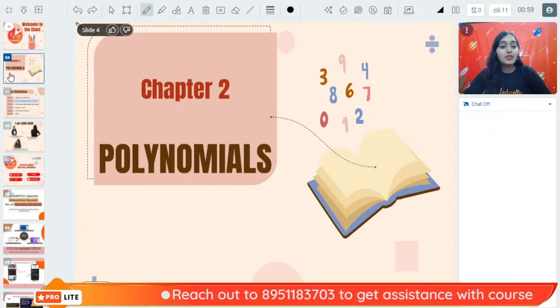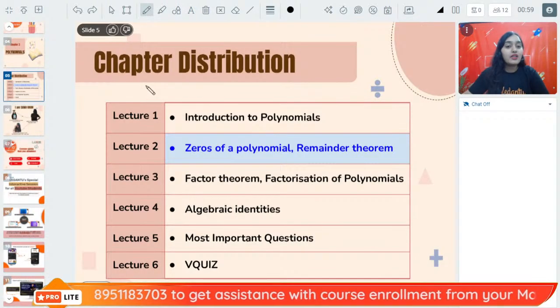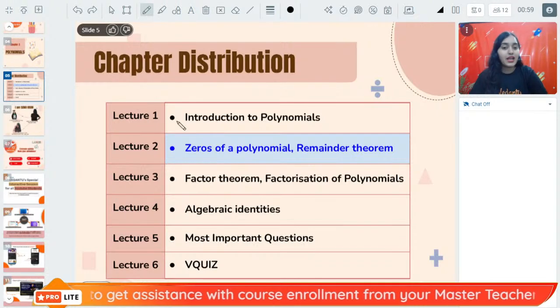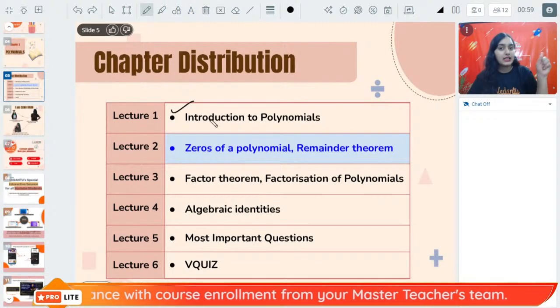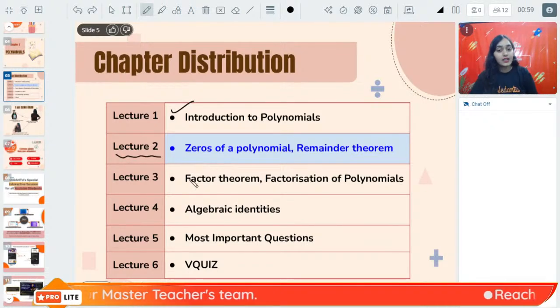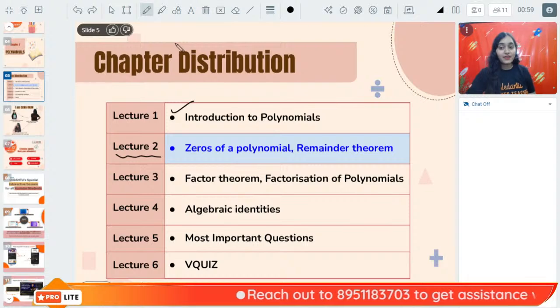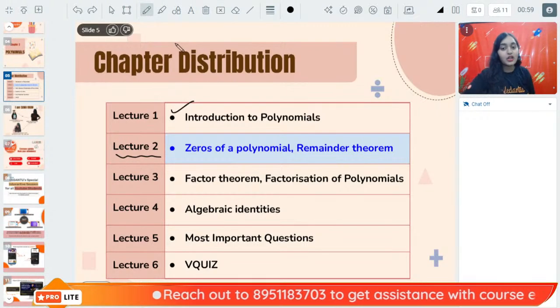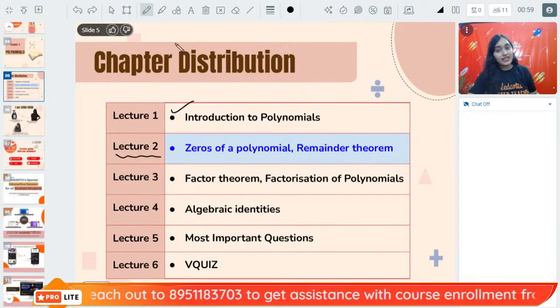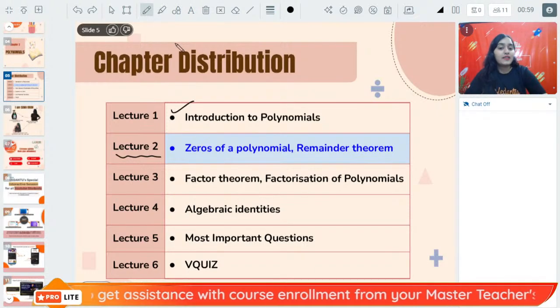Welcome to chapter number 2, Polynomials, lecture number 2. We have already started the discussion of this chapter and seen the introduction of polynomials in the last lecture. In today's class, we will be learning about zeros of a polynomial and the remainder theorem. Call all your friends. We are going to have a super important session because the remainder theorem is a very important topic and can definitely come in your exam and future exams as well.